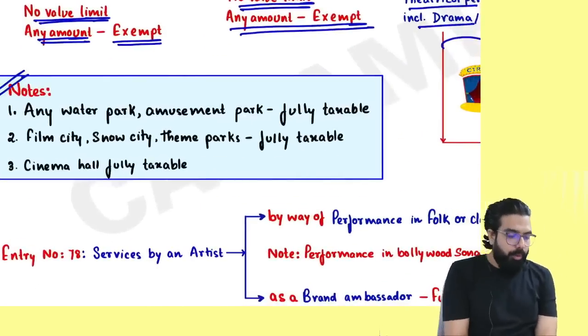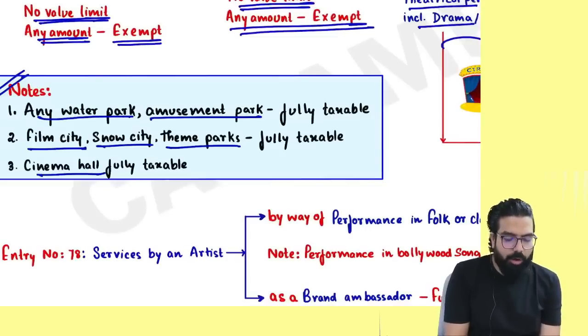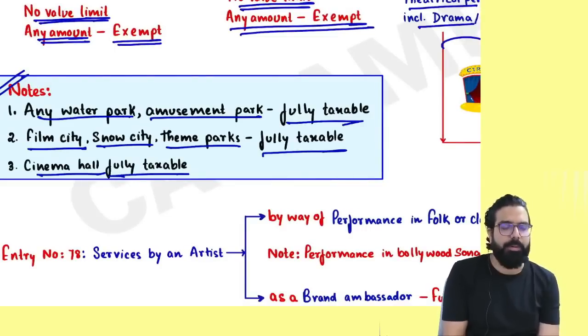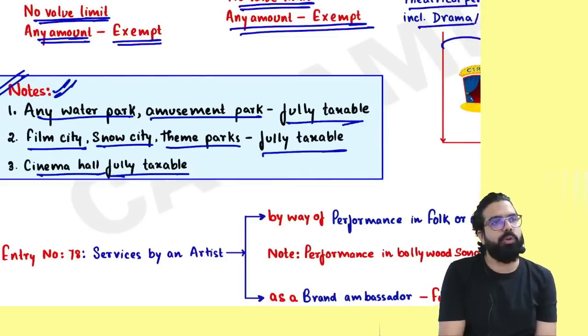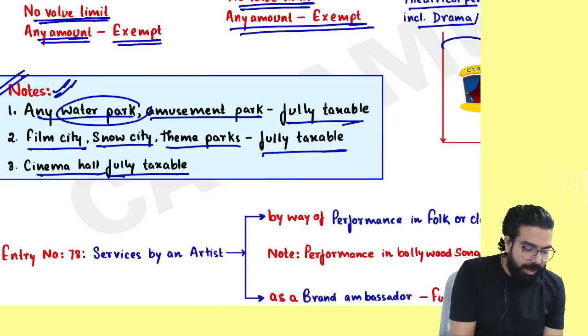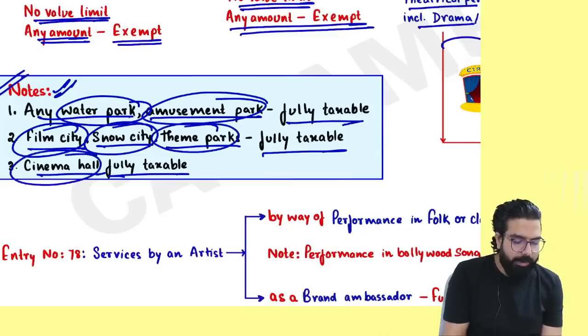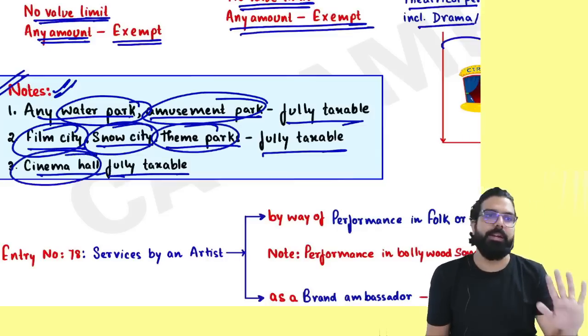Notes. You went to a water park, amusement park, film city, snow city, theme park, cinema hall. All these are always fully taxable. Sir, where is this told? This is not told, but I still told you so that in the exam you don't get confused. Water park, amusement park, film city, snow city, theme park, cinema hall. All these are always fully taxable.